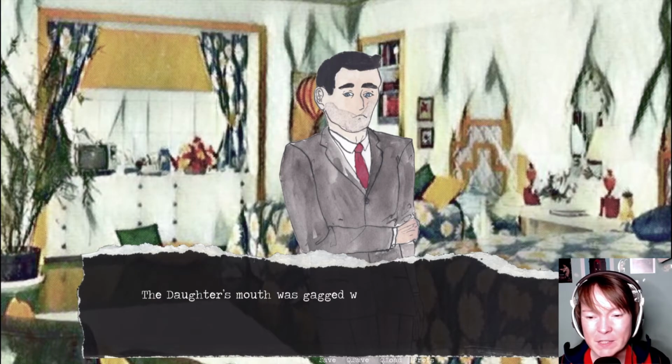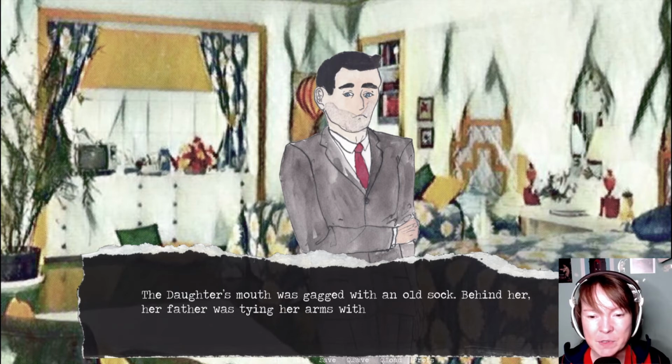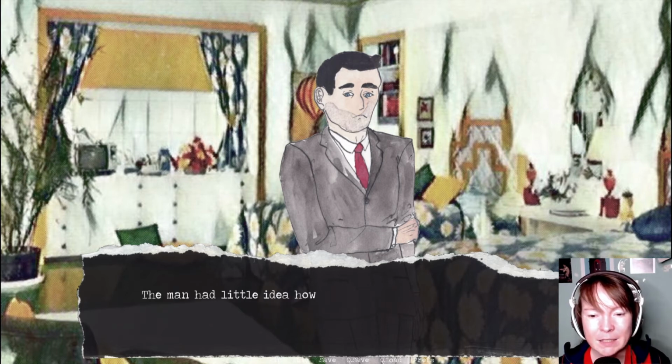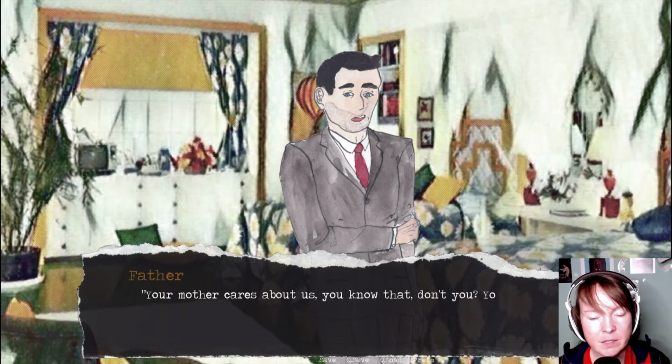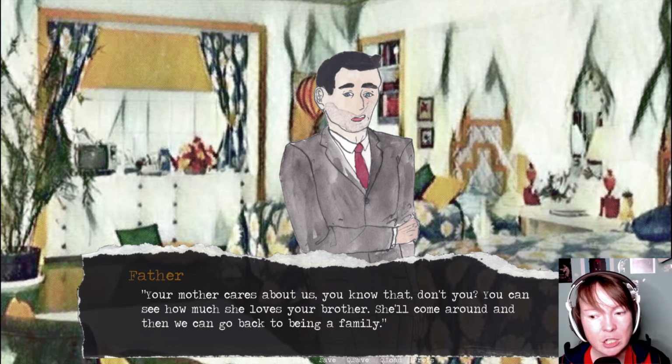The daughter's mouth was gagged with an old sock. Behind her, her father was tying her arms with rope. The man had little idea how to do it and was trying to barbarically force the limbs into a position they shouldn't go. "Your mother cares about us, you know that, don't you? You can see how much she loves your brother. She'll come around and then we can go back to being a family."